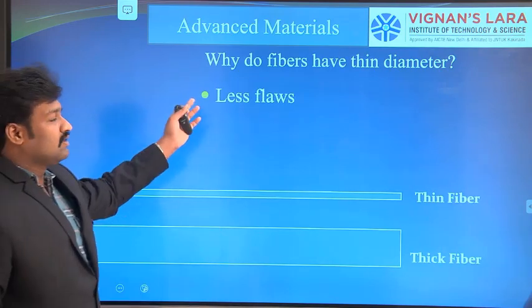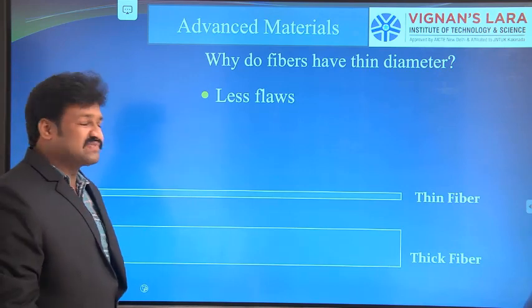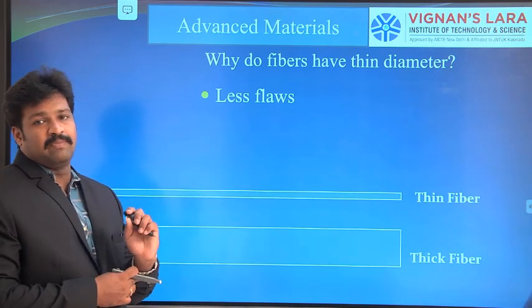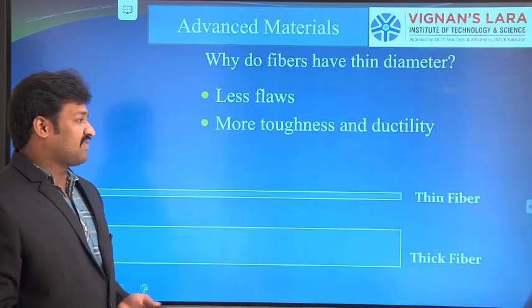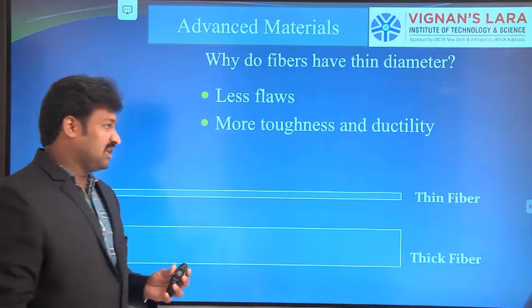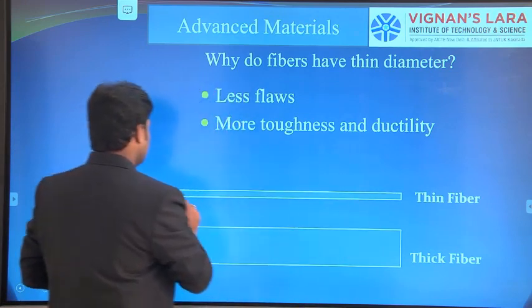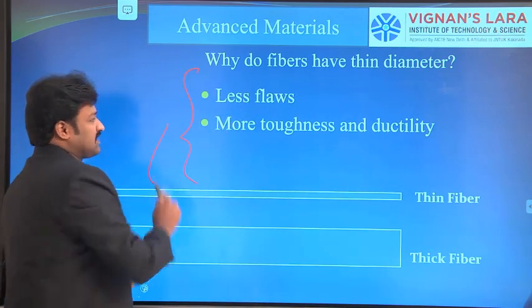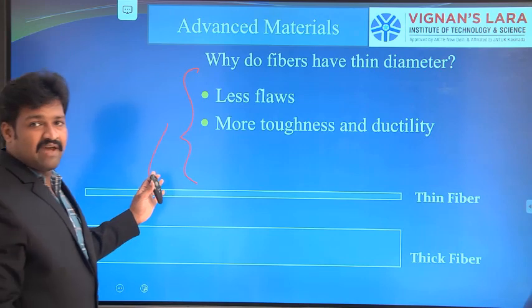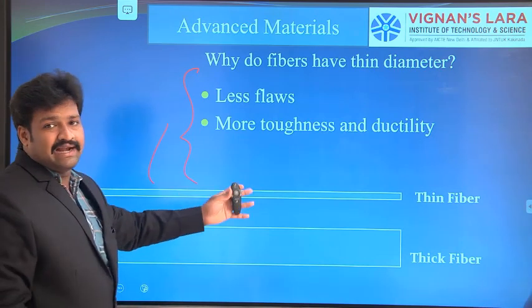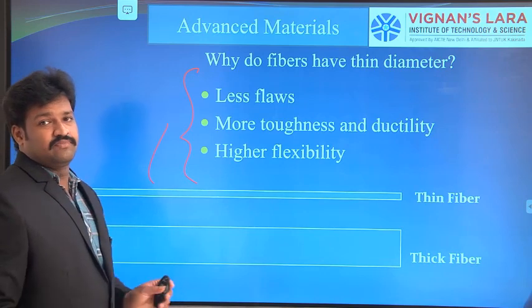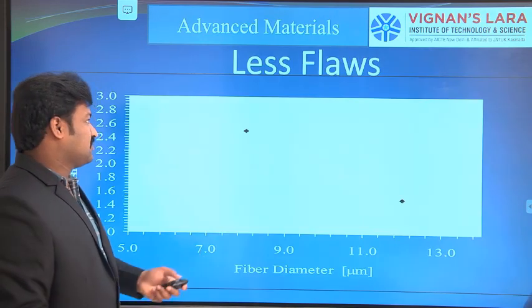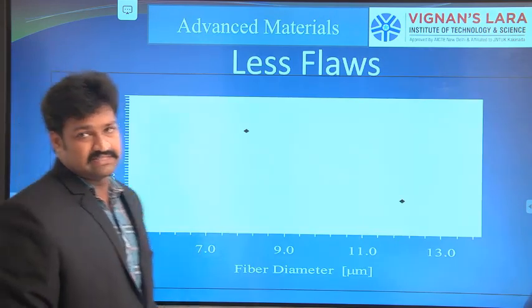Thin fibers have fewer flaws. The number of flaws will be less compared to the bulk material. Along with that, they have more toughness and ductility. Next, they have high flexibility. Individually we will discuss these things. First, thin fibers, fewer flaws.